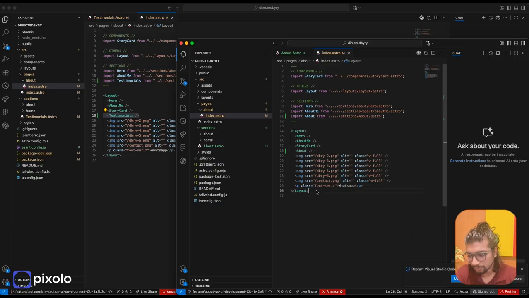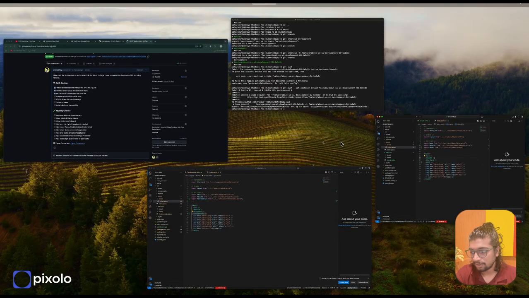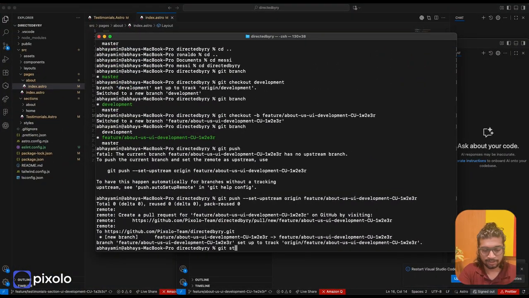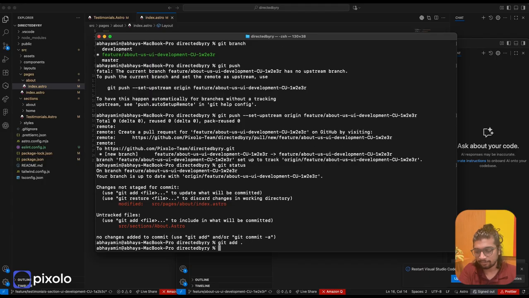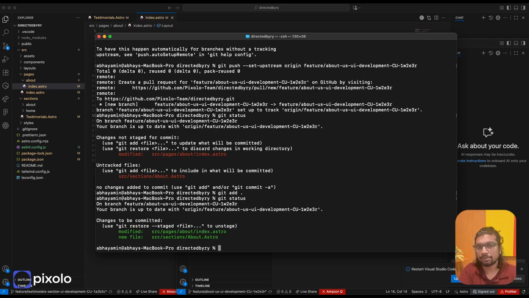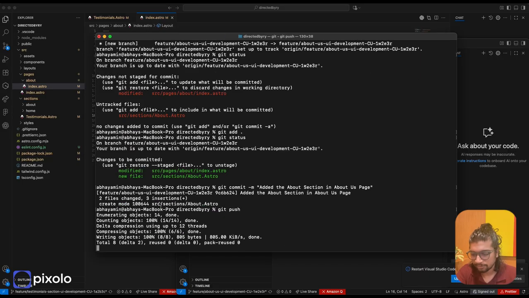Okay. So now let's say Messi has completed his work and now Messi says git status. Oh, there are two files that I changed, but both are red, which means both are not going to go to my remote server. So I would have to do git add full stop. Now I do git status. Oh, both are green. Now I want to commit them. Let's say added the about section in about us page. Now I'll say git push.